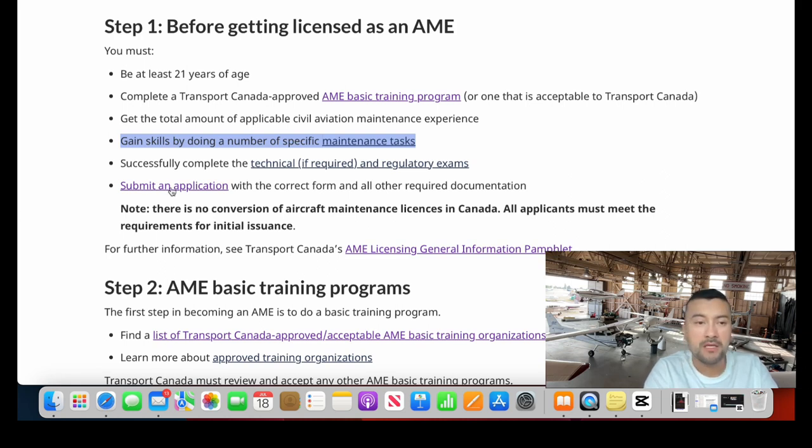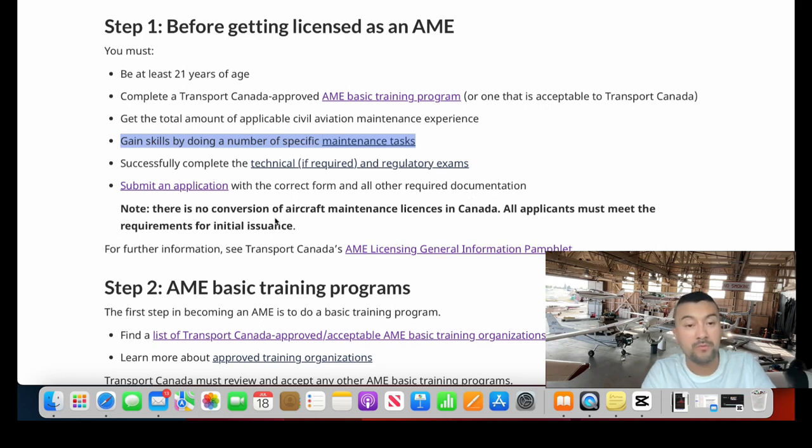Then, successfully complete the technical and regulatory exams. We will go deeper into that in the next videos. And submit an application with the correct form and all other required documentation. I lost a lot of time trying to get my training validated and trying to get my experience approved by Transport Canada, but in the end, I needed to do the things that they are asking for.